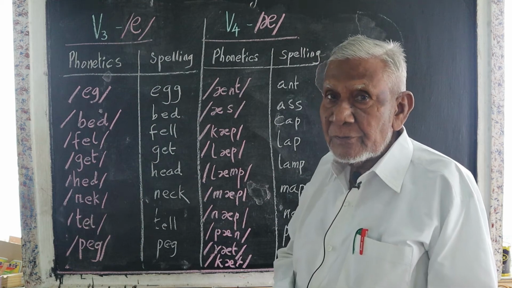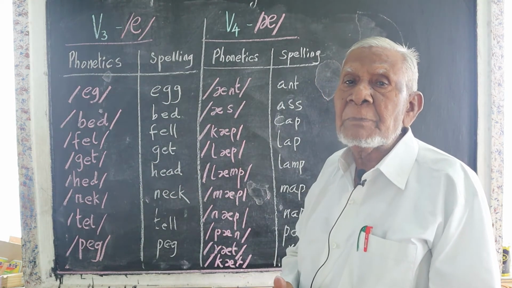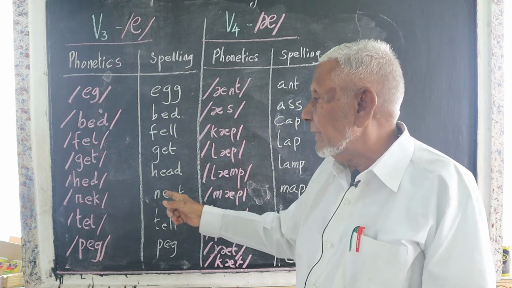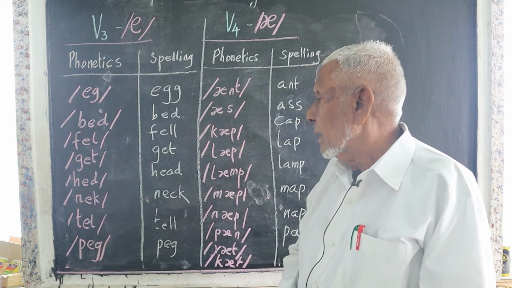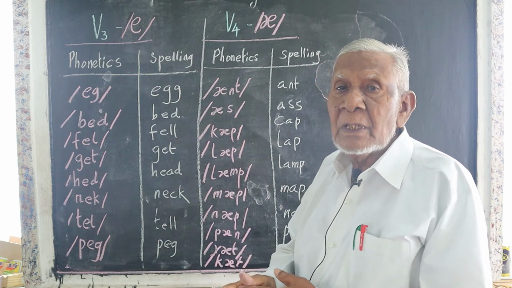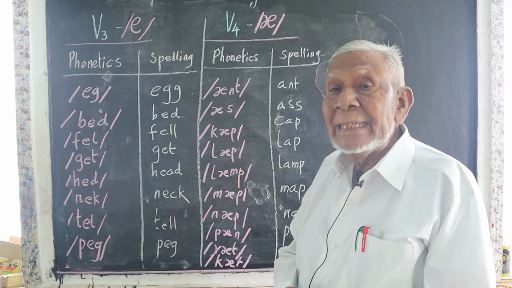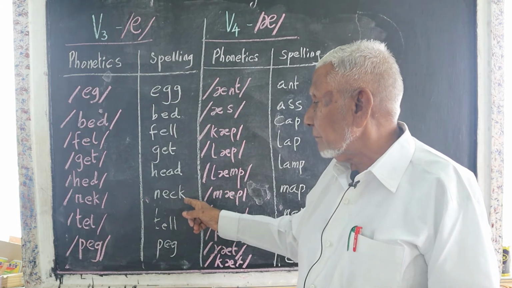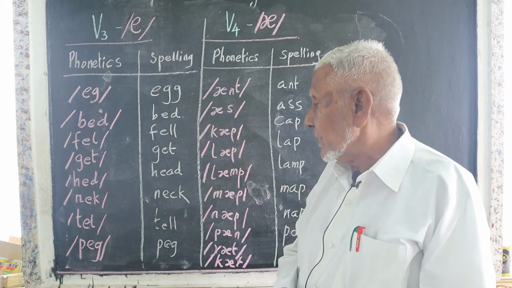Head. See the difference between the pronunciation and the spelling. H-E-A-D, head, is written in spoken English like this. Head is on the top of our body. Neck, N-E-C-K. But in phonetics, we write like this.